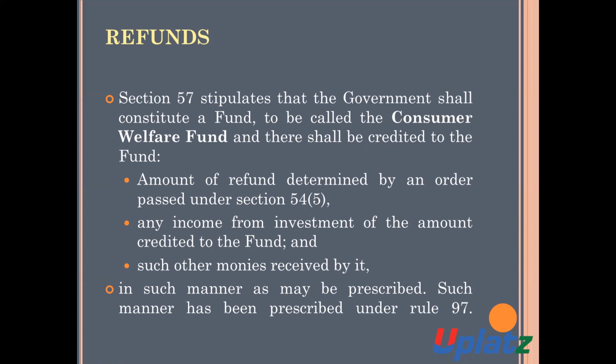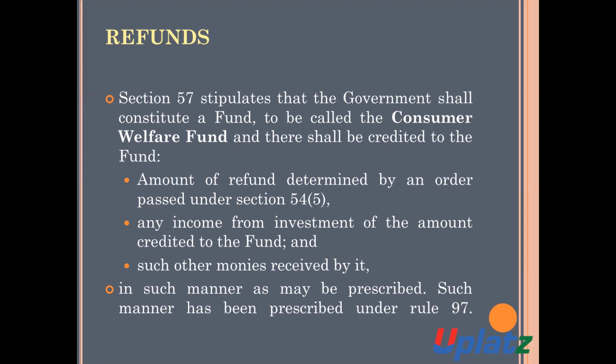Number 2. Any income from the investment of the amount which is credited to the fund, and such other monies which are received by it.